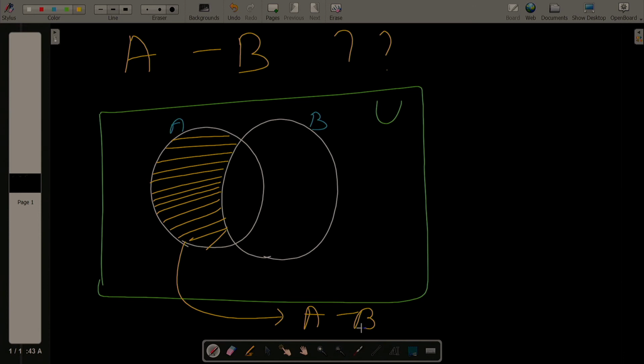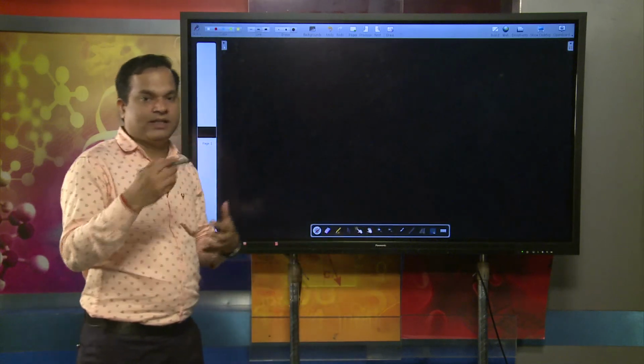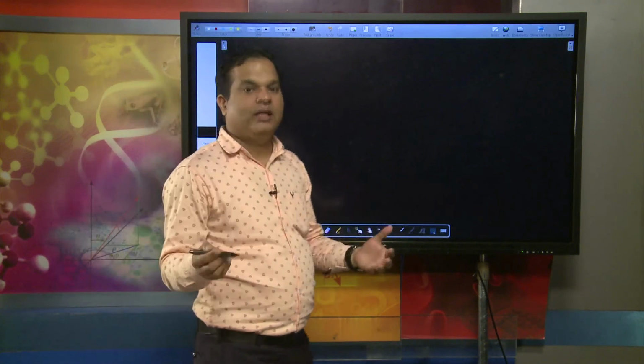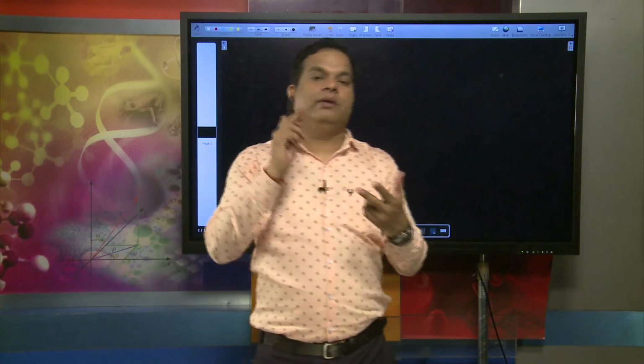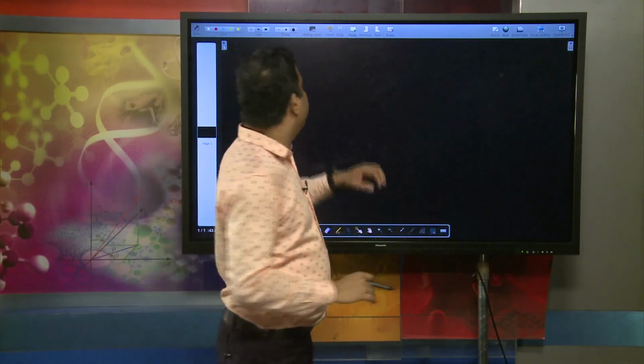So, dear learners, what we understand is that the operations of difference, union, and intersection, these three important operations, we can represent through Venn diagrams. That is very important.